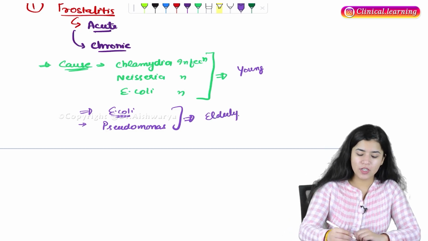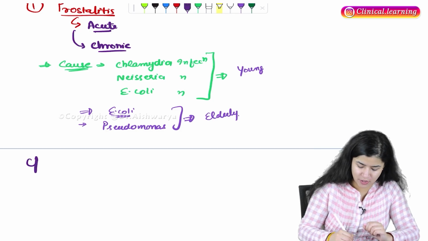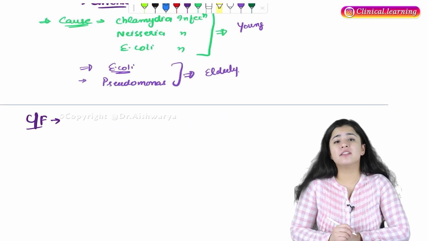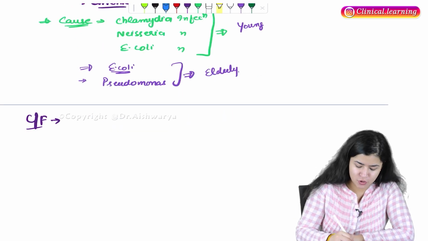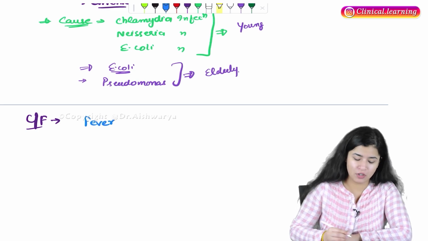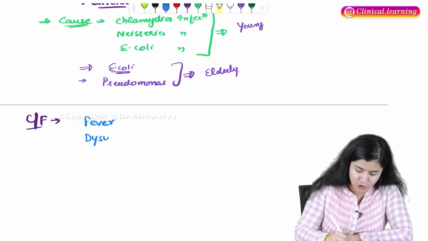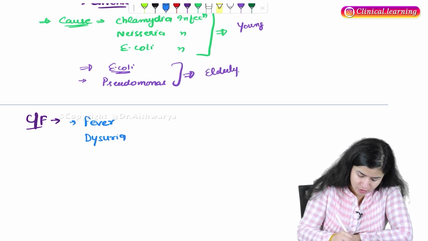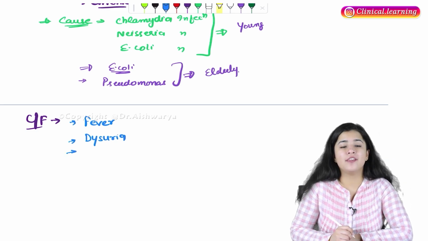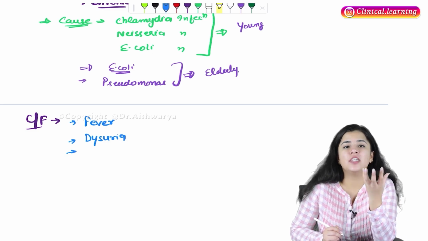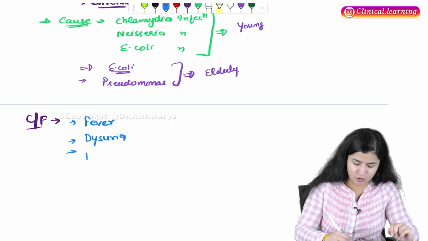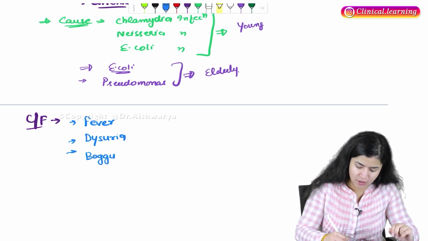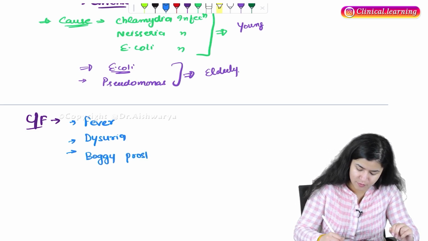Okay. Now, what are the clinical features you're gonna see? As this is an inflammation, mainly due to bacteria, you're gonna see fever, dysuria, and the third one is generally that the prostate becomes boggy. Okay, prostate is what? Boggy prostate.